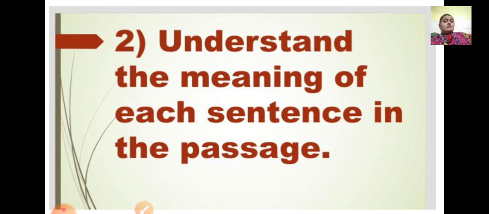What is a passage? A passage means many sentences are combined together and a passage is made. Now a passage always tells you about a particular thing. Suppose the passage is about Diwali, the Diwali festival. So everything about the Diwali festival is given.